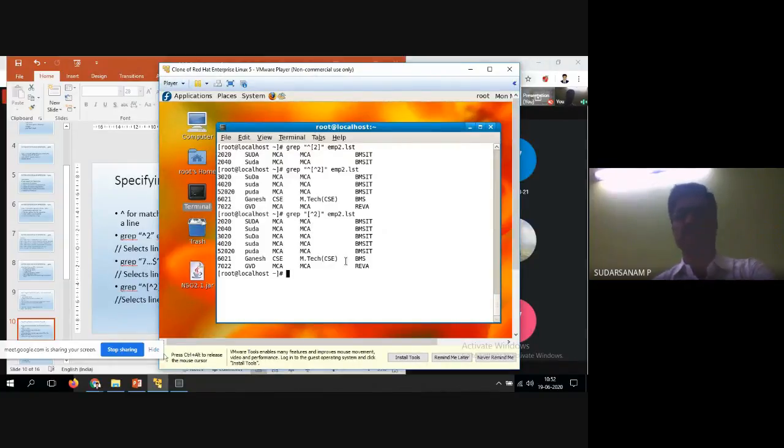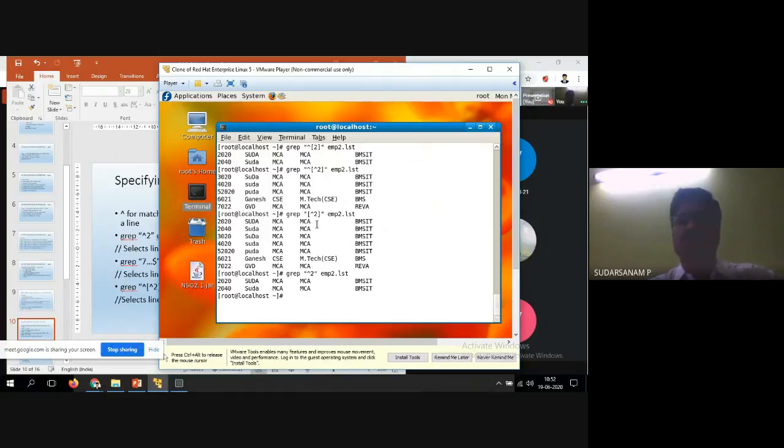So here, wherever you have 2 displayed, but I want to display only lines that start with 2, you have to remove the bracket. That's what I told you. I have shown the example from the beginning itself. Now this is the example. So start with 2 means only within the double quotes